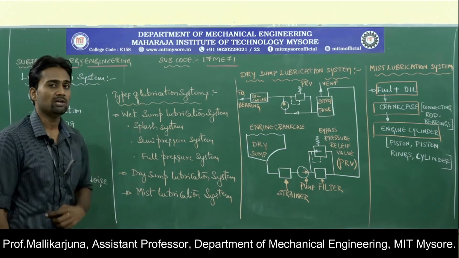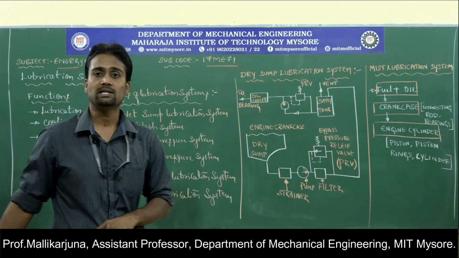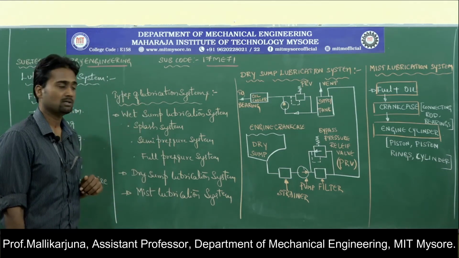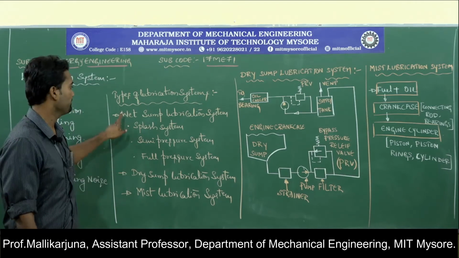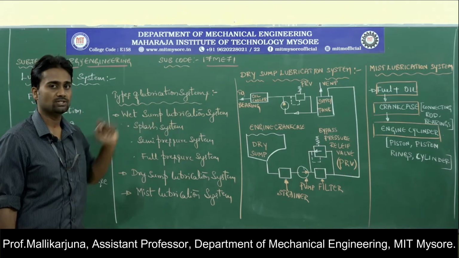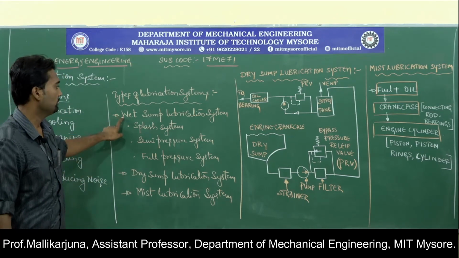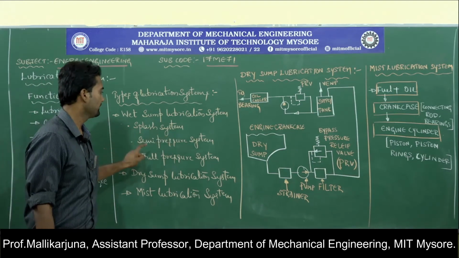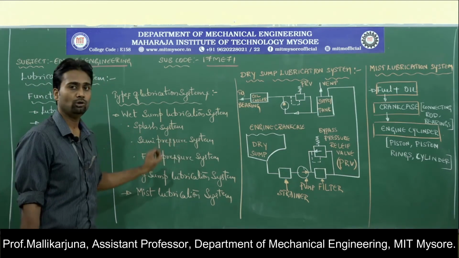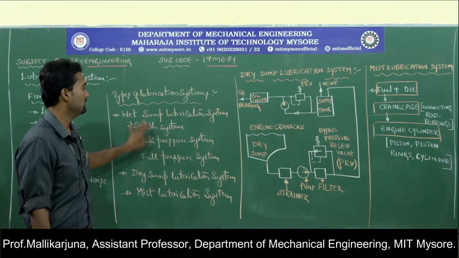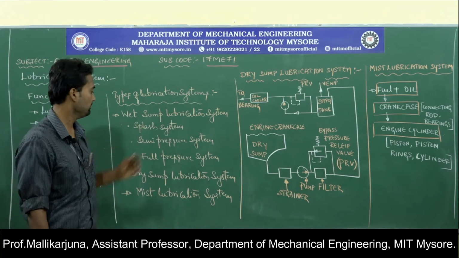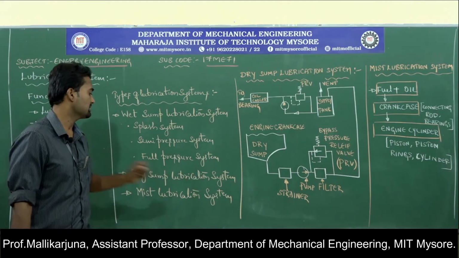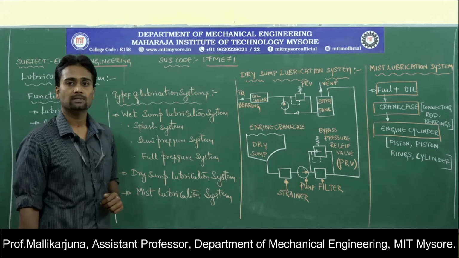Now let us look at the various lubrication systems with which the diesel engine can be operated. The types of lubrication systems are the wet sump lubrication system, which is further divided into three categories: splash system, semi pressure system, and full pressure system. The second system is the dry sump lubrication system, and the last one is the mist lubrication system.